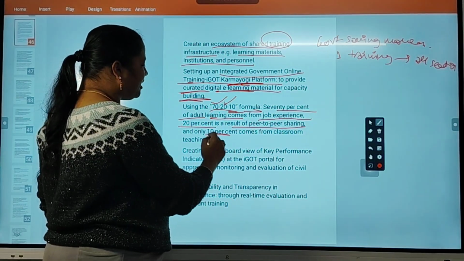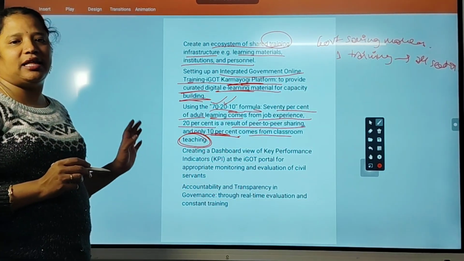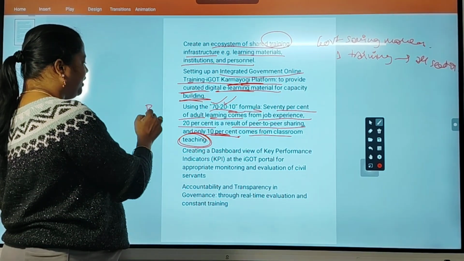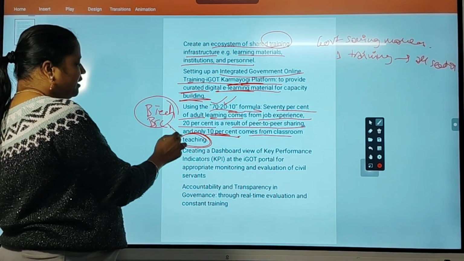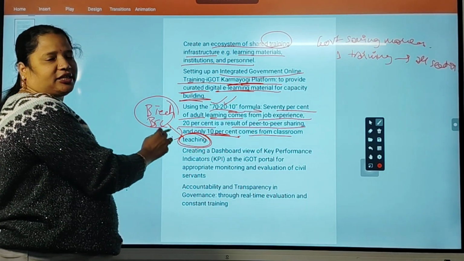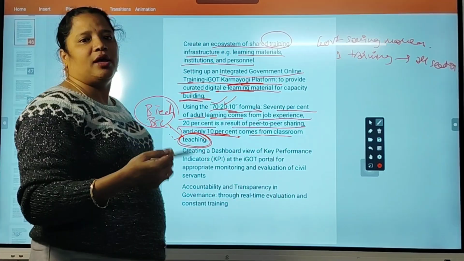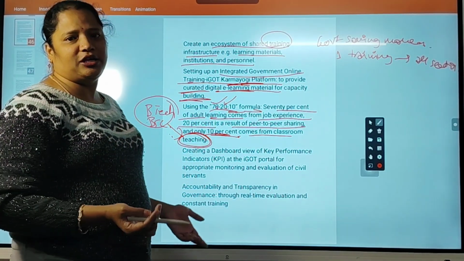Only 10% comes from classroom teaching. So only 10% is standard, fundamental knowledge, when they are doing their BTech or BSc or such things. What knowledge they got at that time is very fundamental. But 20% will come from their friends and their circle, and 70% will come after doing a job only.